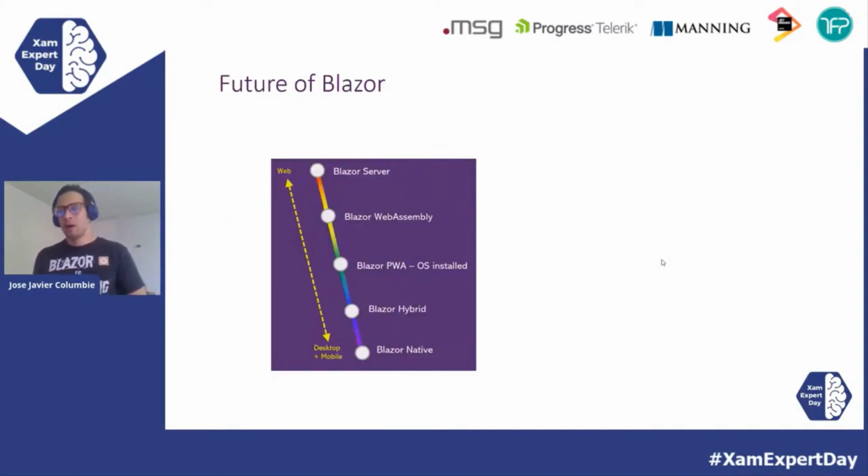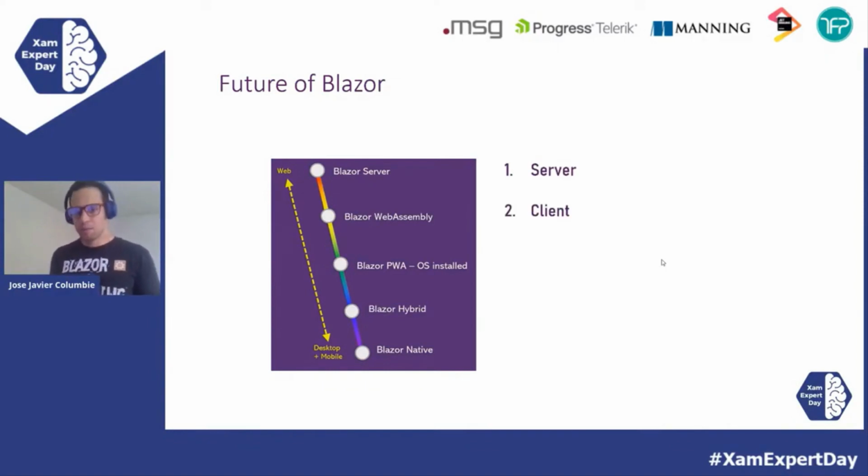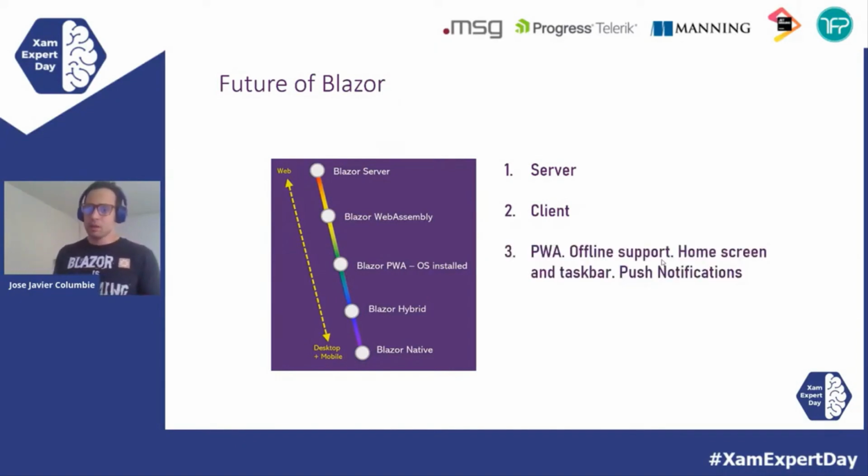Now the Blazor future, the roadmap that has been going on, and we are at the last step, but I want to show all of them. Of course, Server was first, I think released in 2018. Then came WebAssembly in May 2020, and we also have PWA with that. It gives us extra functionality: offline support, a home screen and taskbar icon, and push notifications.